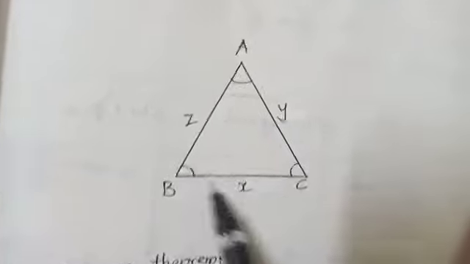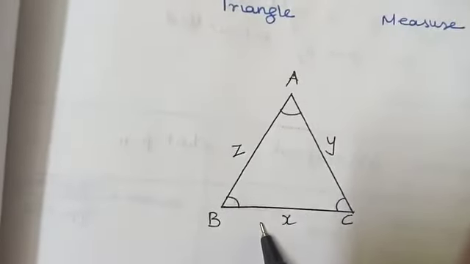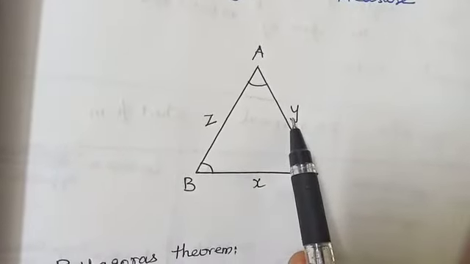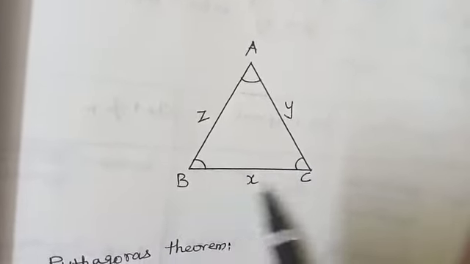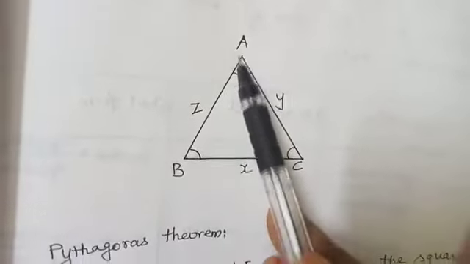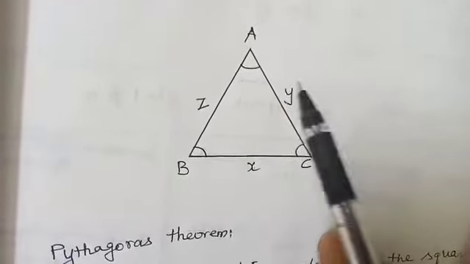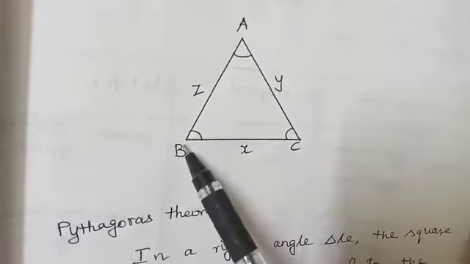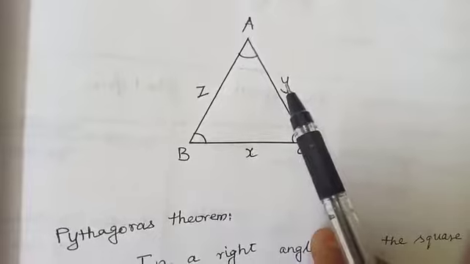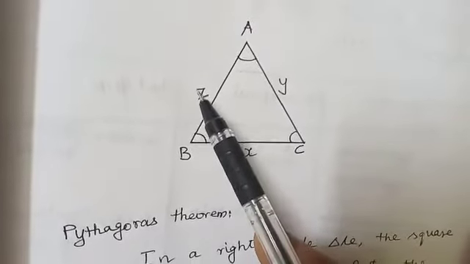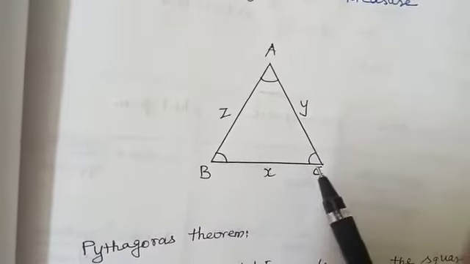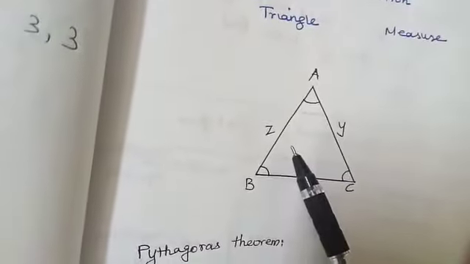Observe this triangle ABC. Here x is the length of the side BC, which is opposite to angle A. Next y. y is the length of the side AC, which is opposite to angle B. Then z. z is the length of the side AB, which is opposite to the angle C.